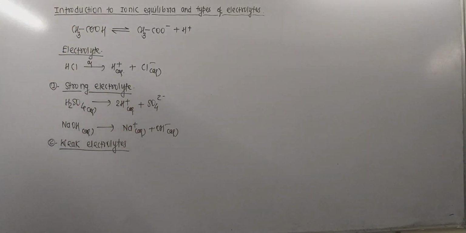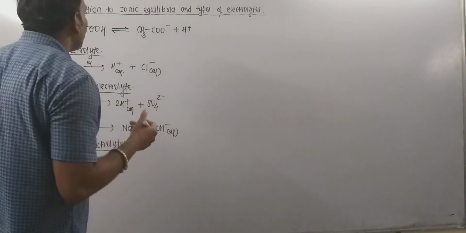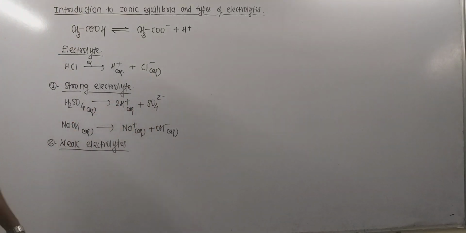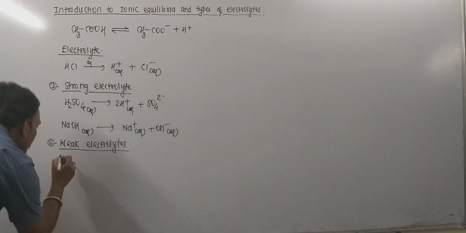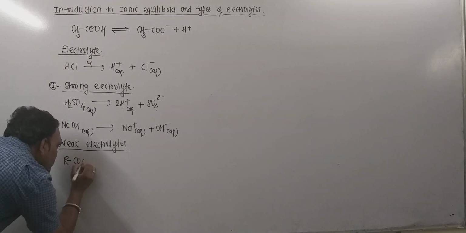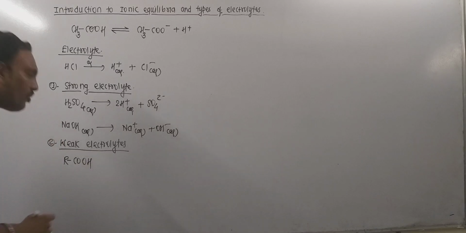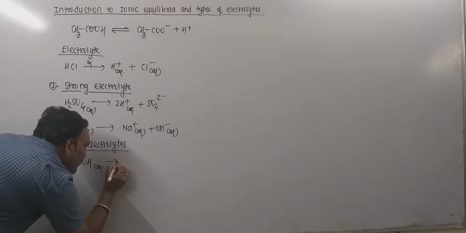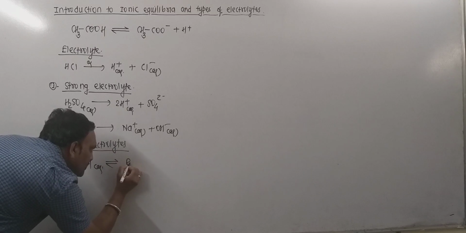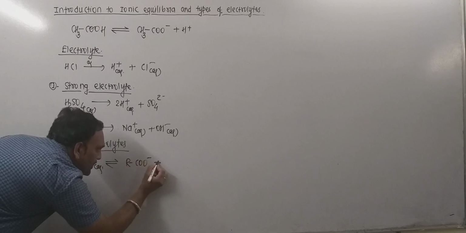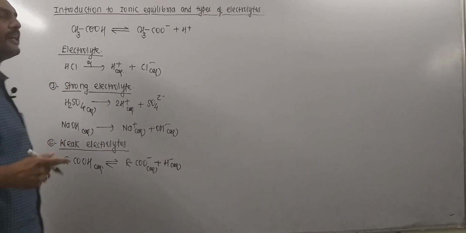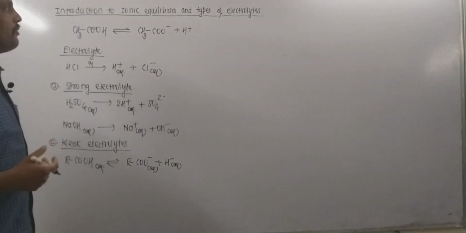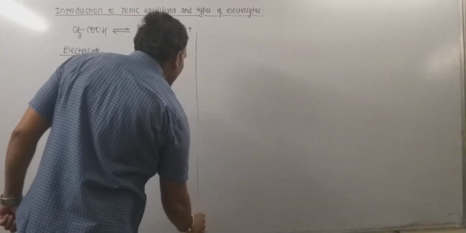Examples of weak electrolytes can be given. The very first thing is carboxylic acids, which are organic acids. All carboxylic acids are weak acids. So what is the representation of a carboxylic acid? RCOOH. When dissolved in water, these carboxylic acids undergo ionization in a feeble manner, producing a small number of H plus and carboxylate ions. Thus carboxylic acids are one of the finest examples of weak electrolytes.